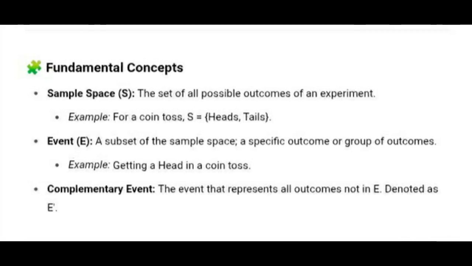Fundamental concepts: sample space, the set of all possible outcomes of an experiment. Example: for a coin toss, the sample space is {head, tails}. Event E, a subset of the sample space, a specific outcome or group of outcomes. An example is getting a head in a coin toss. Complementary event, the event that represents all outcomes not in event E, denoted as E complement.